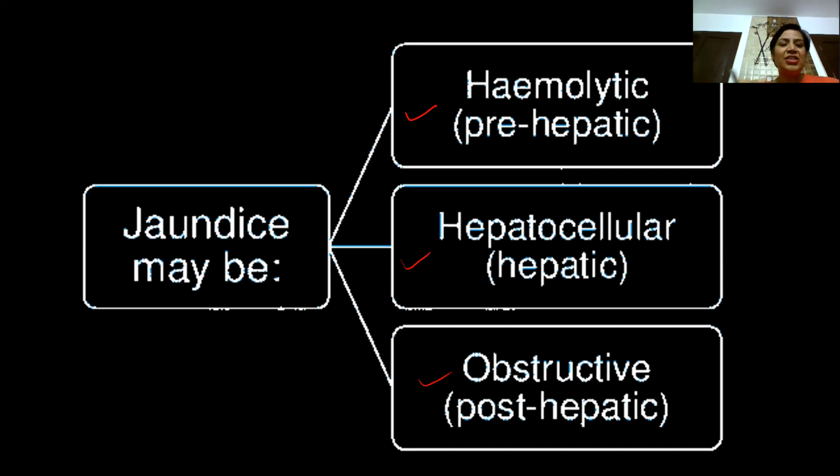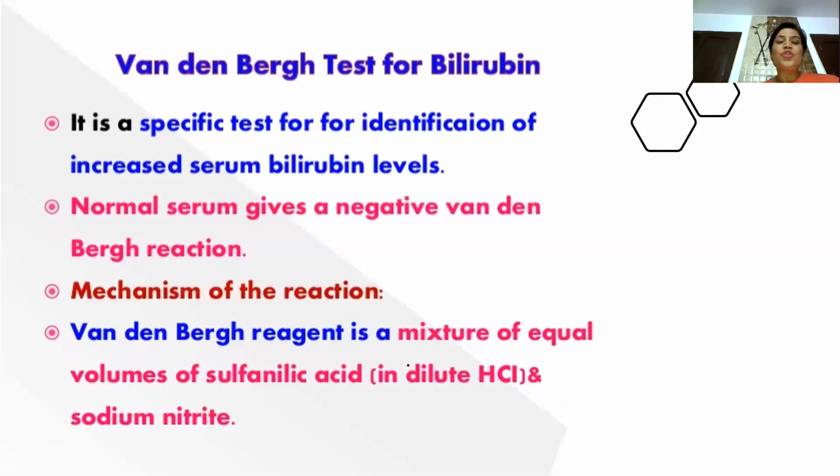So we need to have a standardized measure which can distinguish between these three types of jaundice, because every type of jaundice will have different biochemical manifestations. So there has to be a test, and the test is known as the Van den Bergh test or Van den Bergh reaction. It is the specific test for identification of increased bilirubin levels. And normal serum obviously will give a negative Van den Bergh reaction.